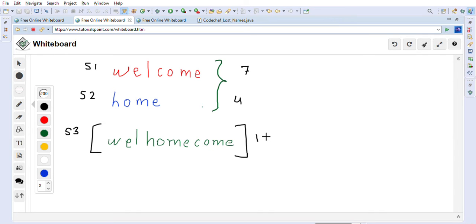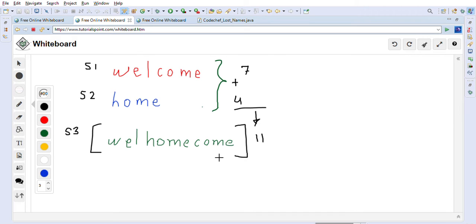So this is our first check: if we add the s1 length and the s2 length, it should match this 11. This is matching. It is our first check because if it does not match, there is no way we can create these two words from s3, and the condition is that when we are creating them, there should not be any leftover characters either.